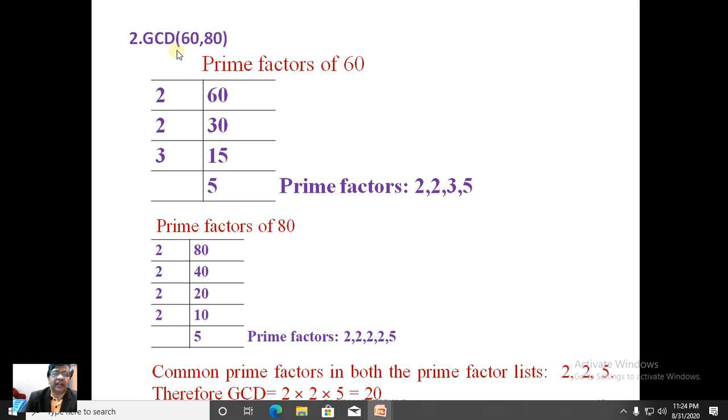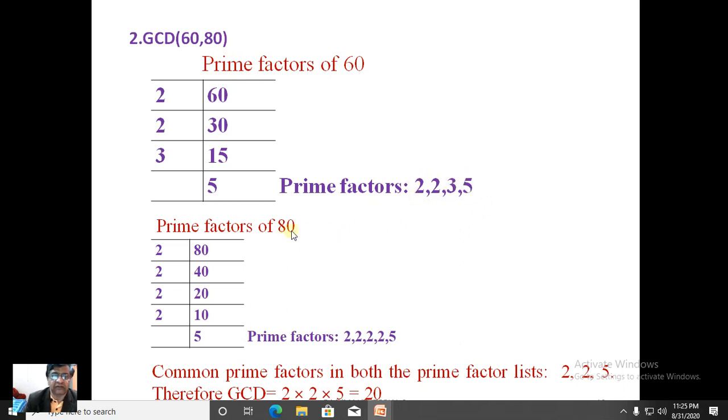Then we will go to another problem, that is 60 comma 80. The inputs are 60 comma 80. So prime factors of 60 are, divide it by 2. This is the first prime factor, 2 30s are 60. Once again divide 30 by 2, it will give us 15. So 2 15s are 30. Once again we make use of 3, another prime factor of 15. 3 5s are 15. No more further continuation. Therefore we will list the prime factors of 60 to be 2, 2, 3, 5. So there are 4 prime factors.